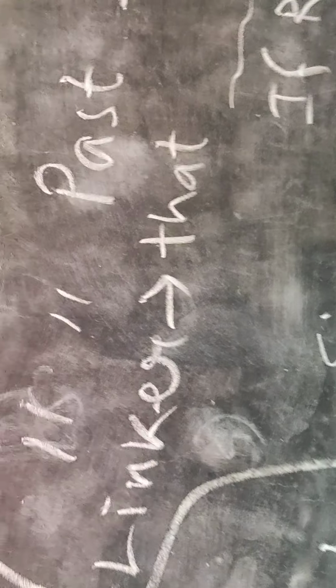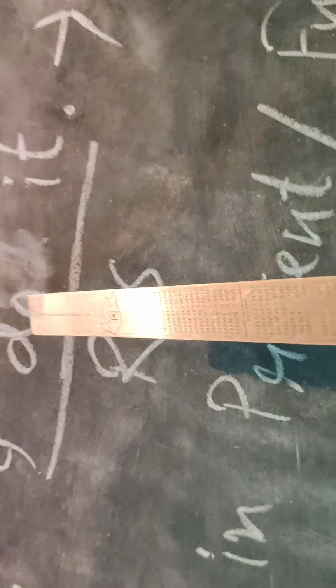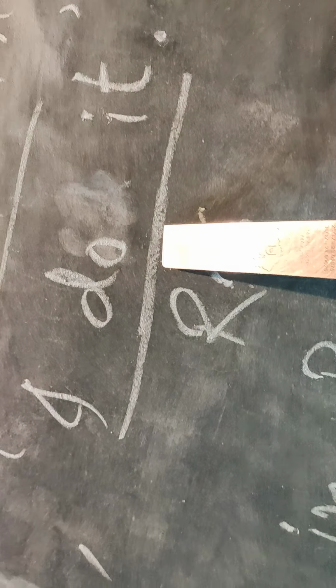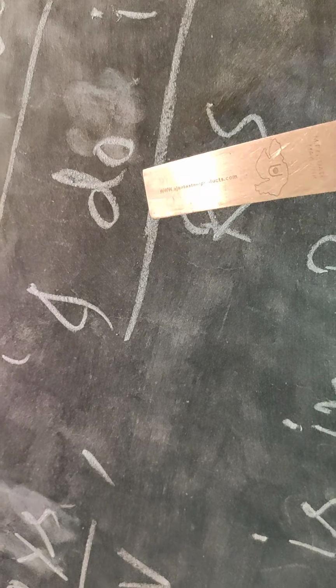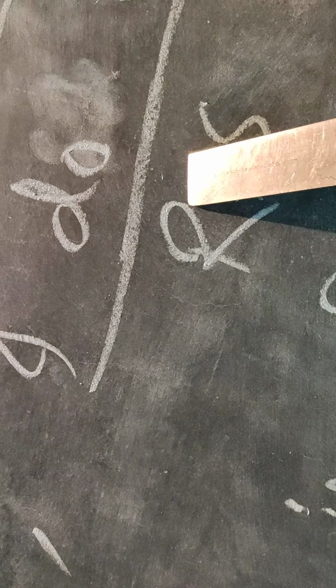If the reporting verb is in past, then you have to transfer the verb of RS into past tense. If you see that the reporting verb is in past and the verb in the reported speech is also in past form, then the rule is simple.